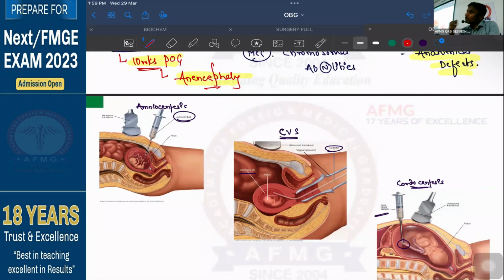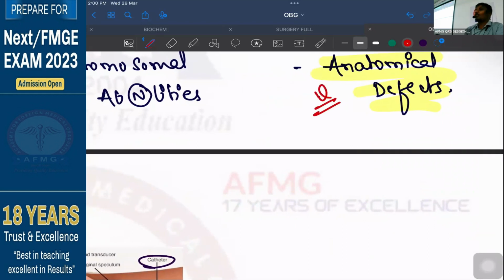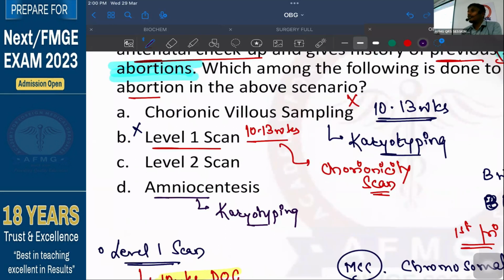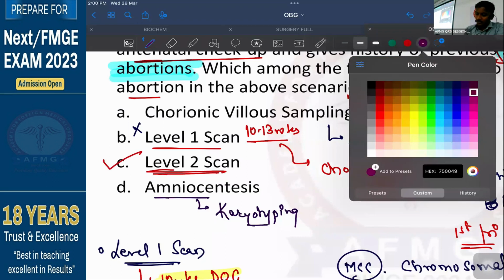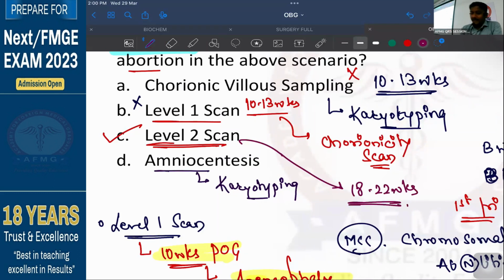But right now, is our problem chromosomal abnormality? No. What is our problem? Our problem is to rule out these anatomical defects. So now for anatomical defects, we will go for a non-invasive investigation. It is the investigation of choice to detect any anatomical defect in the fetus, which is done in the second trimester, and that is called a level 2 scan. Level 2 scan is the ultrasound performed during the second trimester. What is the best time to perform it? The best time is 18 to 22 weeks, and that has been asked again. If you say you perform at 16 weeks, then wait, brother. So at 18 to 22 weeks, in this patient we will go for a level 2 scan.